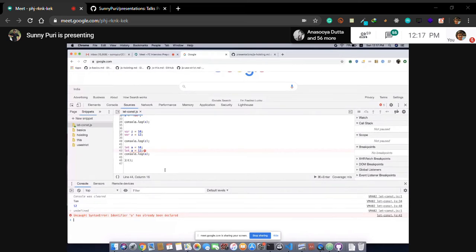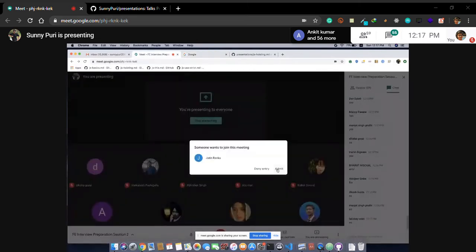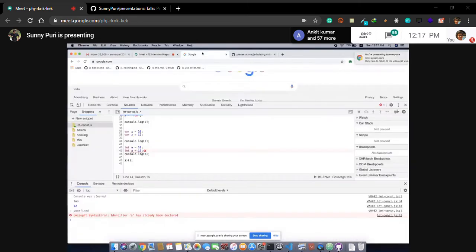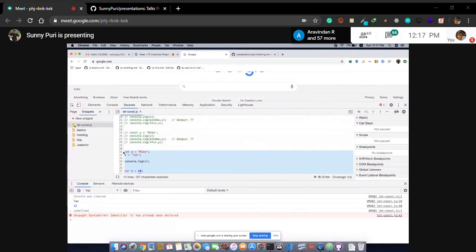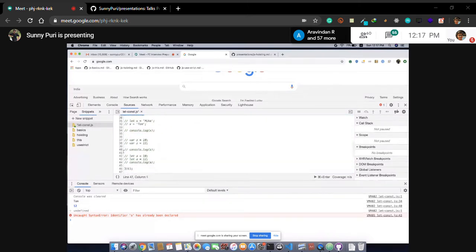So with var we can reassign again and again. We can reinitialize again and again. But in case of let, we cannot redeclare with the keyword let. Okay. So in case of const, it's also the same. You cannot redeclare again and again.